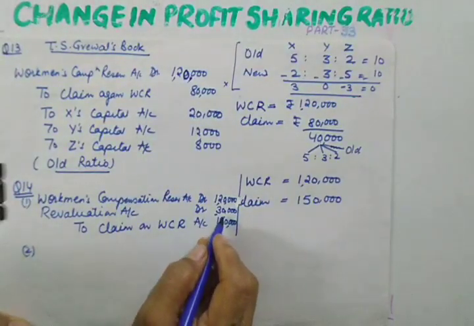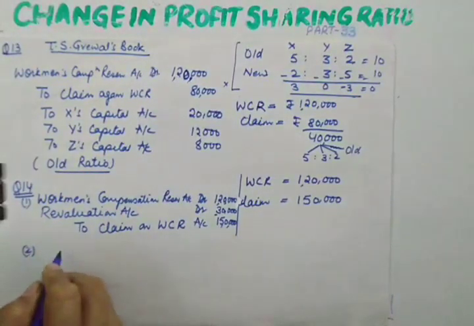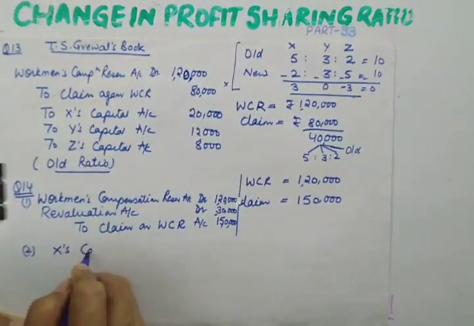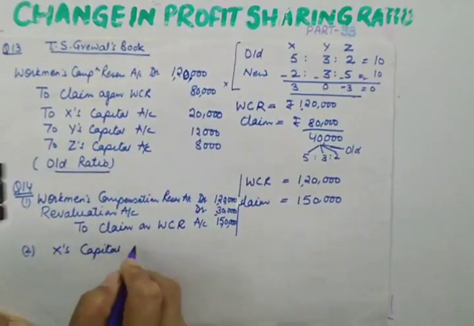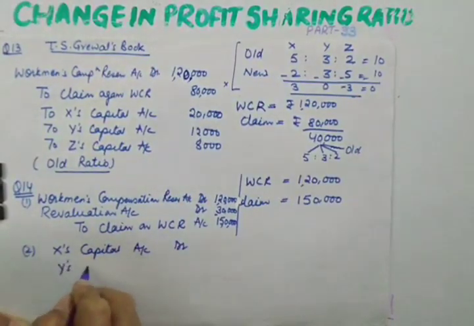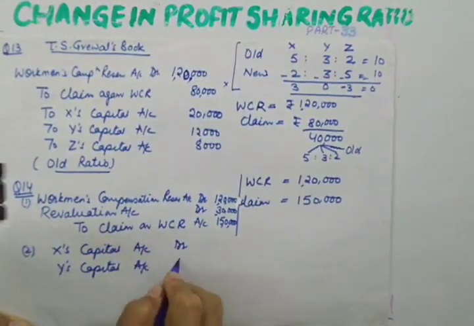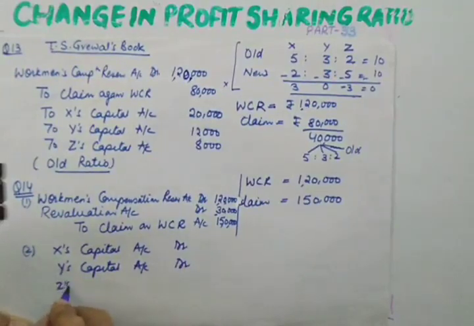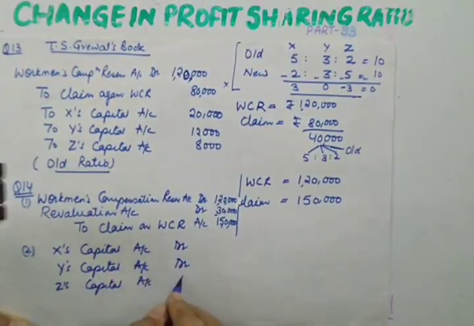For loss we will give debit to partners capital account. So X capital account debit. So you need to pass two entries. Y's capital account debit, Z's capital debit, to revaluation account.